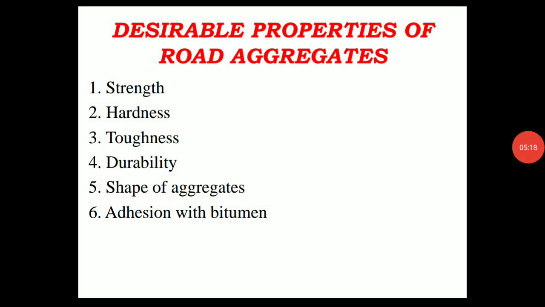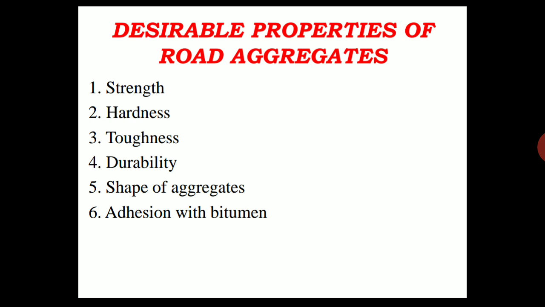So coming to the third one, the toughness. Usually the aggregates used in the pavements are purely subjected to impact due to the moving wheel loads. Severe impact like hammering is quite common on waterbound macadam roads where the stone protrudes out, especially after the monsoon.